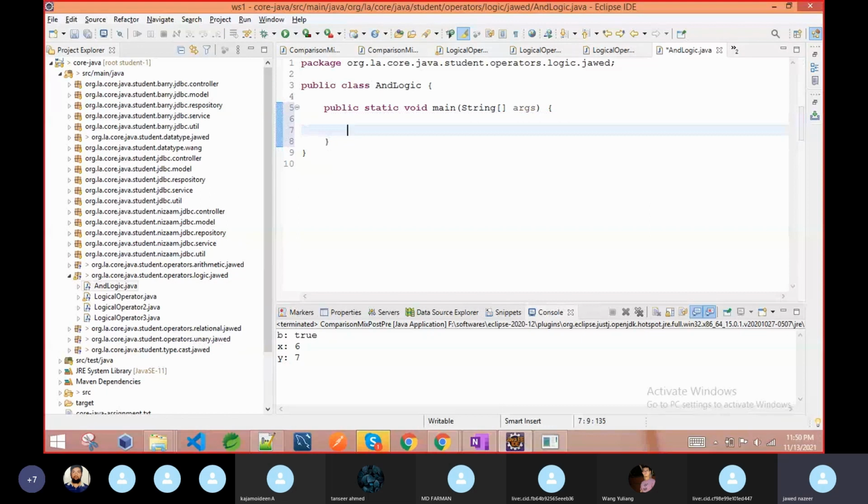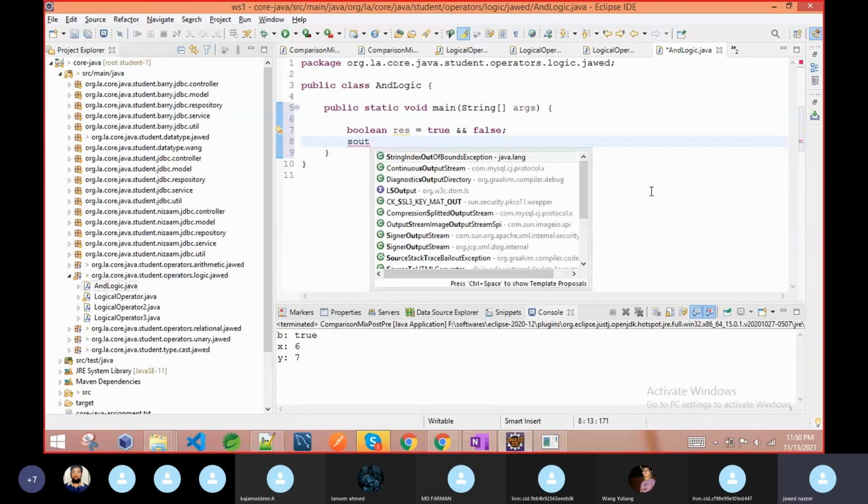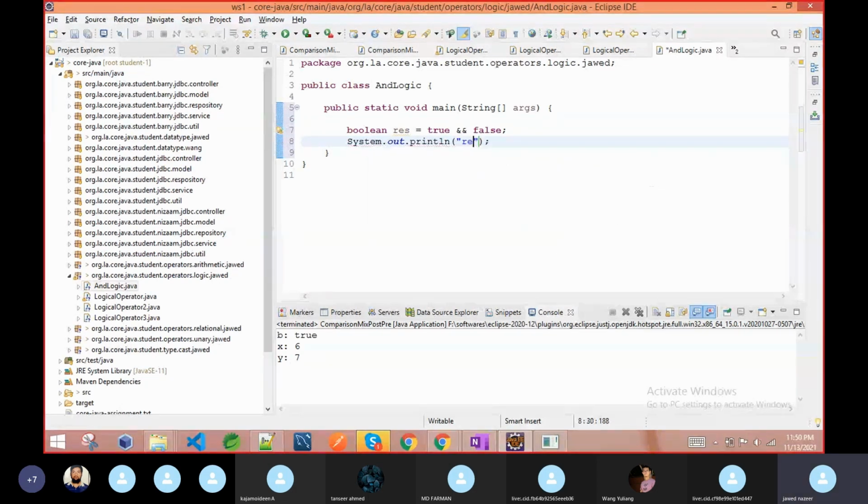Suppose I am writing boolean result is equal to true and false. So what will be the result? If you see, it is false. Why?